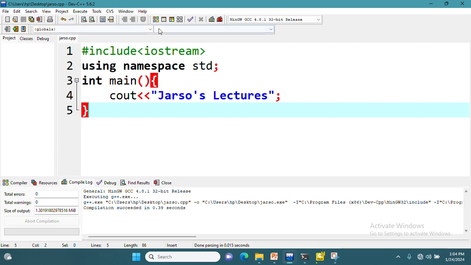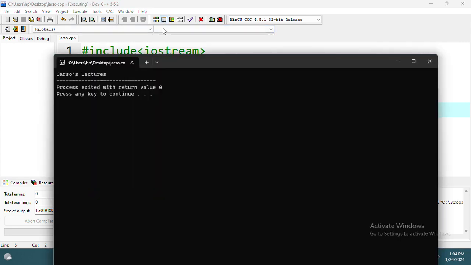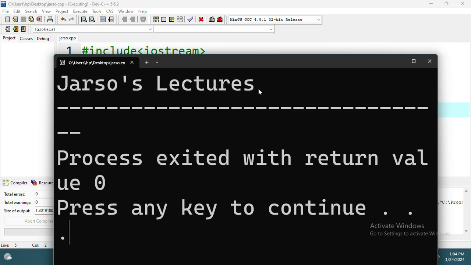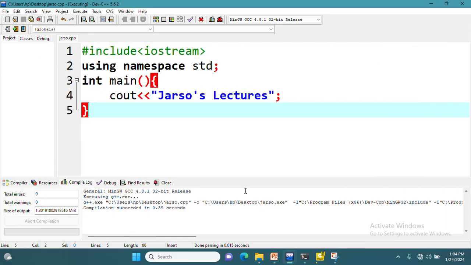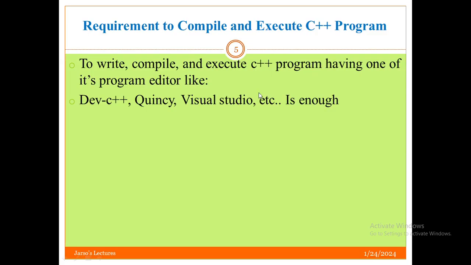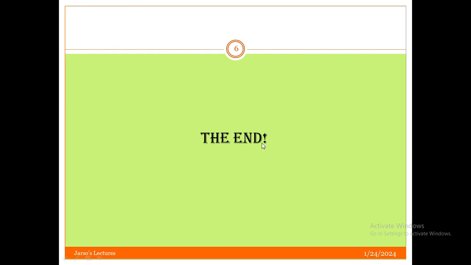After this is compiled, we can now run. Look, it prints "Jarso lectures." This is how we can edit, write, compile and execute C++ programs.